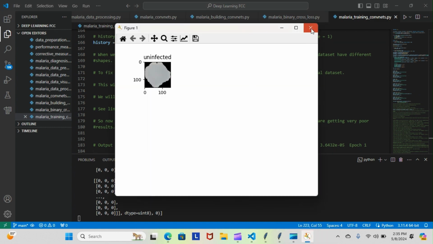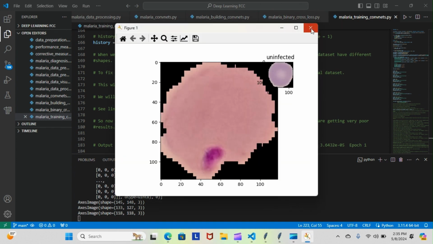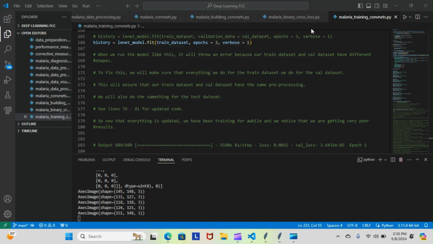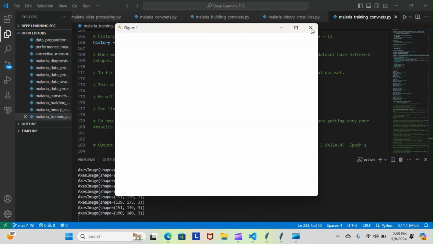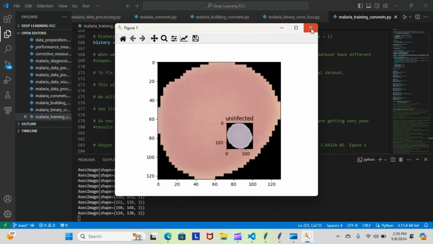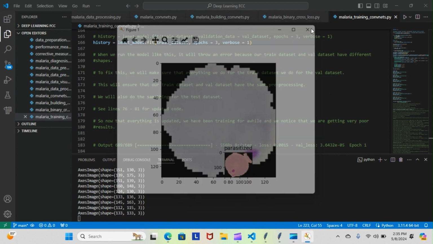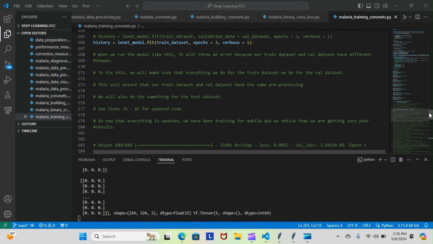And again, these are our images of our cells that let us know if the cell is either uninfected or parasitized. And if you recall, this is exactly why we're using the Linnet model, because the Linnet model is mainly geared toward images. And we do have multiple images to train, but these are the 16 that we're running through. So yeah, that's why we're using the Linnet model, because it's geared towards using images. We have to get through this, and then we'll actually get to compiling the piece of code that we want once we get through the 16 images. I don't know if that was all 16. We'll see. Then I can pick back up the reading. Okay, yeah, so that was everything with that.